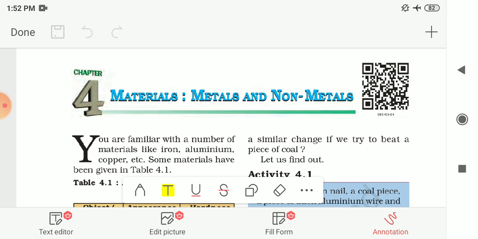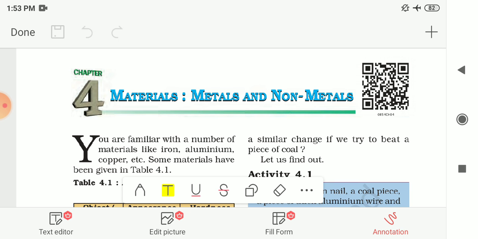Next, then after we had seen in the chapter, that is chemical properties of metals and non-metals. So in the first chemical properties of metal, we had seen reaction with oxygen. So metals react with oxygen to form metallic oxide, which are basic in nature. Then after we had seen the reaction with water.